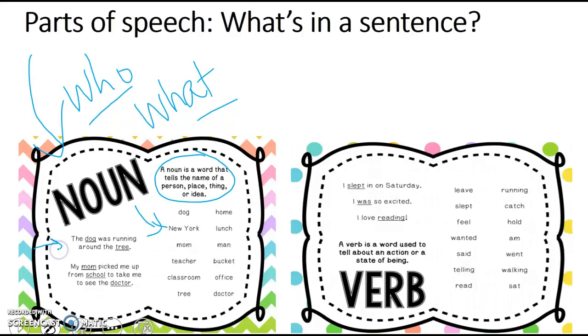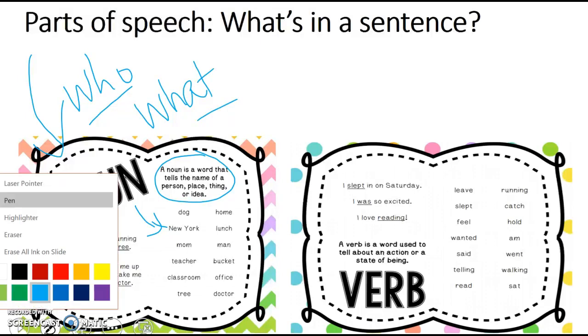Like here. The dog was running around the tree. What's the sentence about? The dog. And what were they running around? The tree. So those two things are the nouns. In this sentence, my mom picked me up from school to take me to see the doctor. Who is the sentence about? It's about my mom and how she picked me up. From where? The school. And where am I going? To the doctor. The noun tells me the important things about who and what is in my sentence.